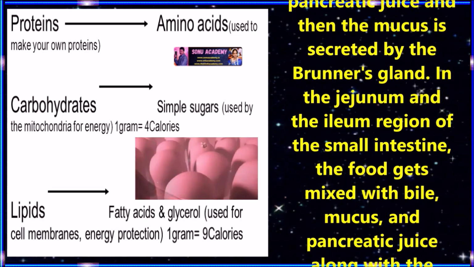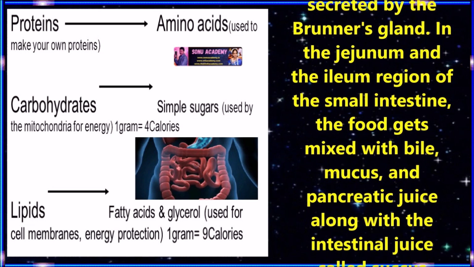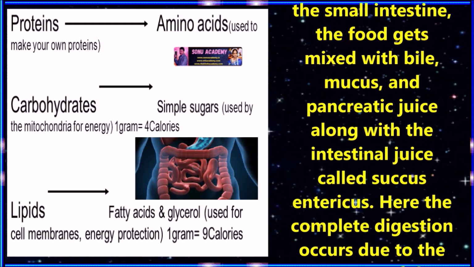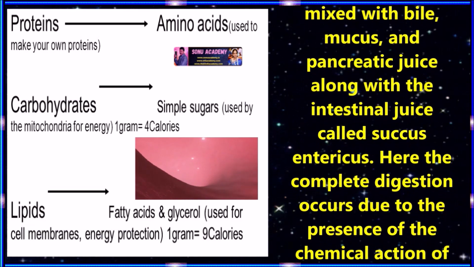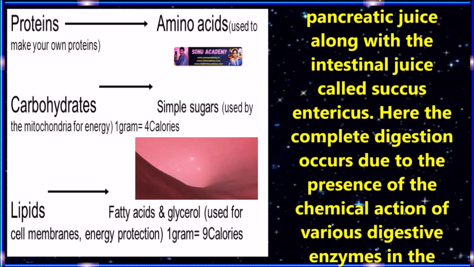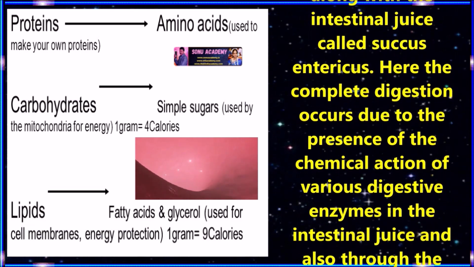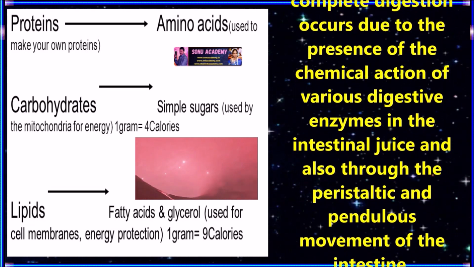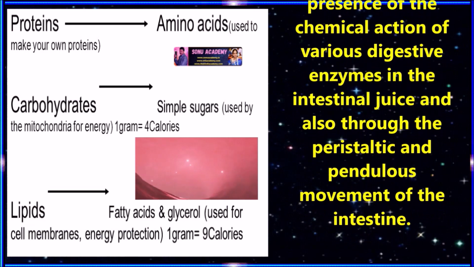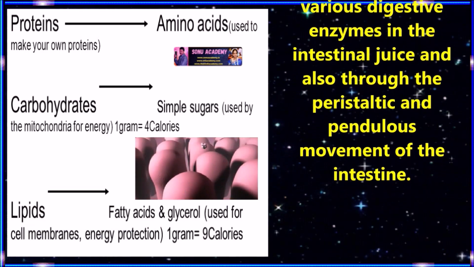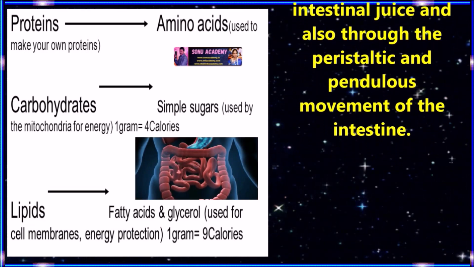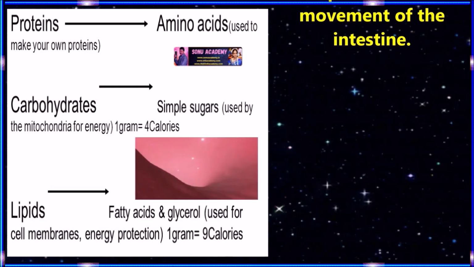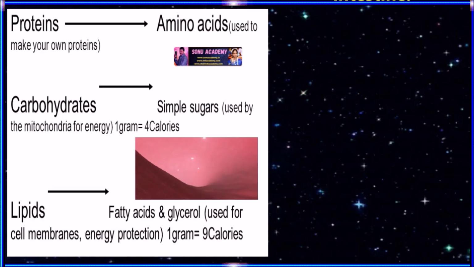gland. In the jejunum and ileum region of the small intestine, the food gets mixed with the bile, mucus and pancreatic juices along with the intestinal juice called succus entericus. Here the complete digestion occurs due to the chemical action of various digestive enzymes in the intestinal juice and also through the peristaltic and pendular movement of the intestine.